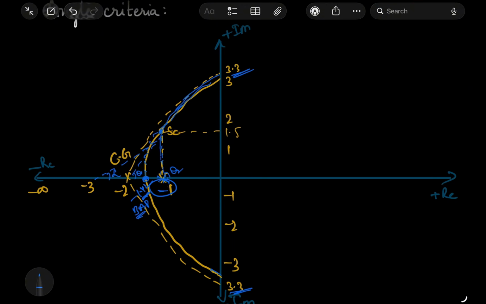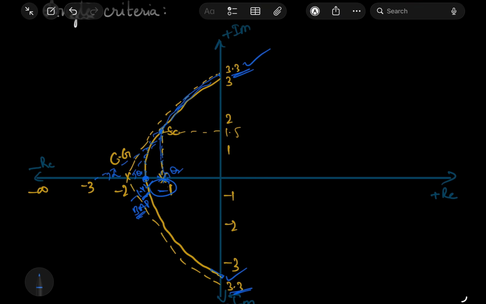Now we know the starting point, and we know the ending points on the imaginary axis, here and here. But the only thing we don't know is where the other point in between is. The path can have many possibilities, right? So we need to find one more confirmation.